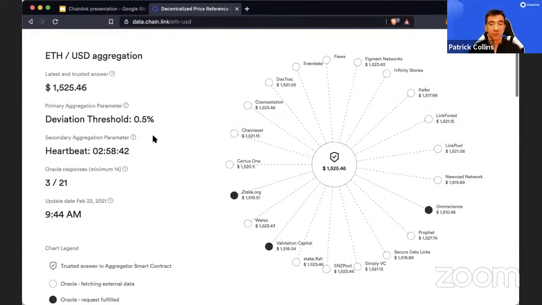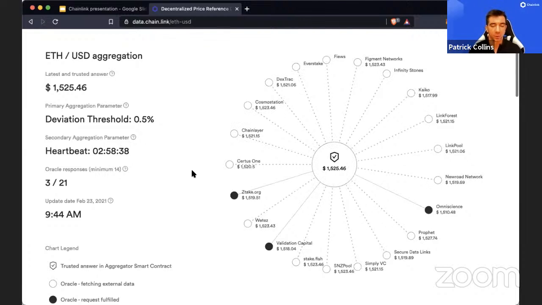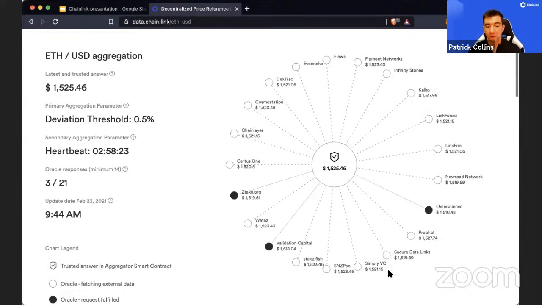Because getting your data from a decentralized price feed like this is also way cheaper. If you get your data from a centralized oracle, that centralized oracle has to keep making the transactions to update the price on chain itself, and you have to pay for each one of these transactions. In a network like this, the costs are shared with everybody who uses the protocol, and you're using economy of scale to make it even cheaper than using a centralized oracle.